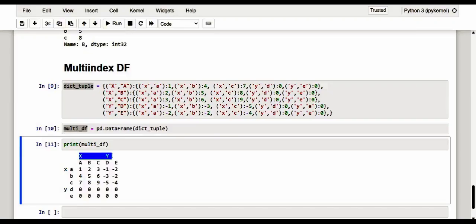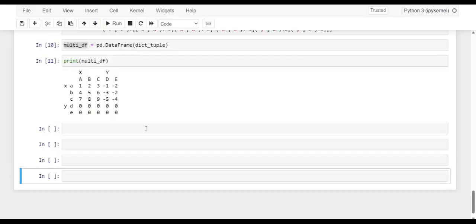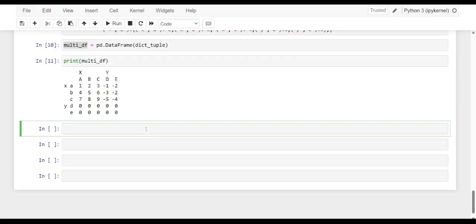And of course, using the iloc and loc selectors, it is possible to extract a data frame with a single index level from this multi-index data frame. So let me show that accessing, that is the selection of it. Kindly see how we are going to select it.